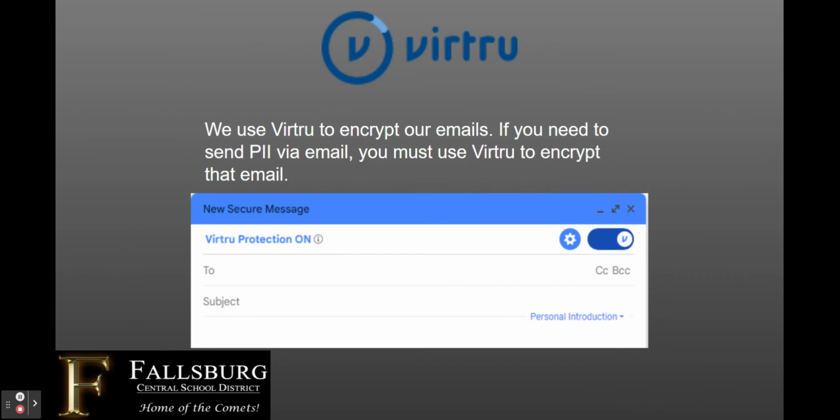We use Virtru to encrypt our emails. If you need to send PII via email, you must use Virtru to encrypt that email. When you scan data from the copier to your email, that is not encrypted. Do not scan to email any PII.